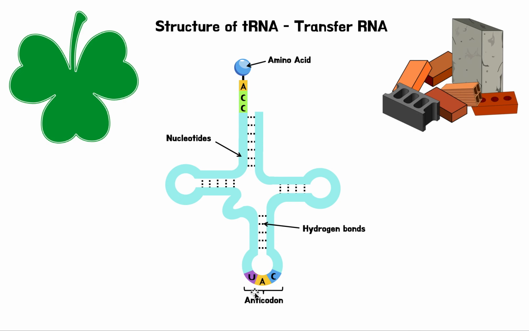So this tRNA is made up of nucleotides. So you can see here, I started it. We have letter, letter, letter, letter. It continues on letter, letter, letter, all the way around. I just didn't fill it in because it would look like a mess. But just know that the rest of the tRNA molecule is continuously made up of these nucleotides. Now, the section where the amino acid binds always has ACC. You need to remember that as well.